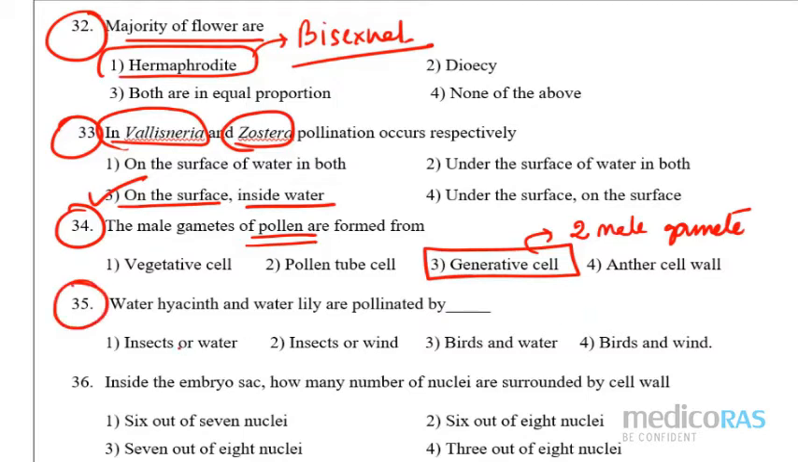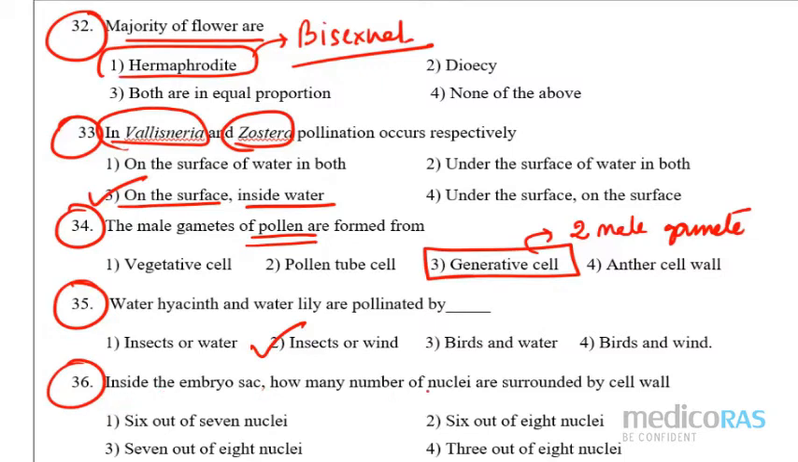Now come to question number 35, please. The water hyacinth and water lily are pollinated by. So definitely if it is water, then we used to think that water is going to pollinate their pollen grains, but exactly it is the insect and the wind. I hope you know this line from the NCERT. So now come to question number 36.